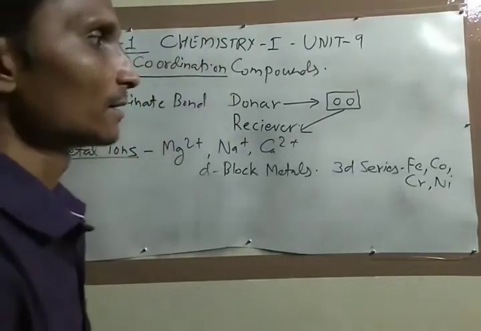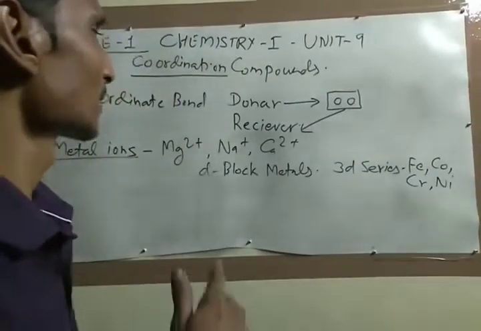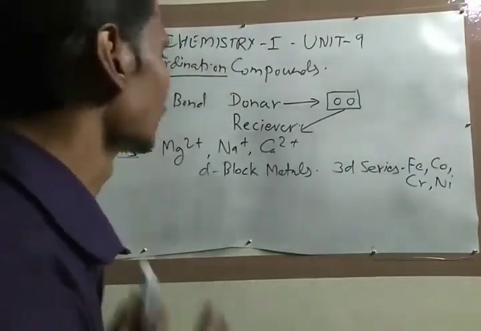These are the main metals which form coordinate compounds.